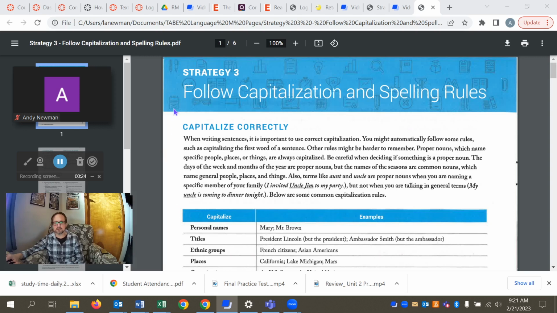So we're on Strategy 3, and this one in particular is on capitalization and spelling rules. A little bit of a break from the hardcore grammar theory of last lesson, where we were looking at verb tenses, modal auxiliaries, correlative conjunctions, and a lot of complicated grammar issues like that. This one at least is kind of clear cut, where we're dealing with what we're supposed to capitalize, use uppercase letters. And we're also going to look at some strategies for spelling words, or rather recognizing misspellings of words, which is the way that you'll see it on the test.